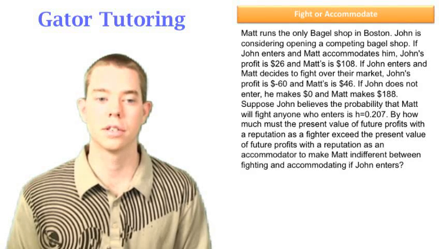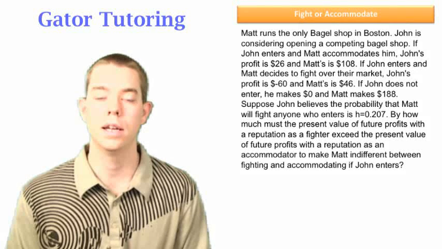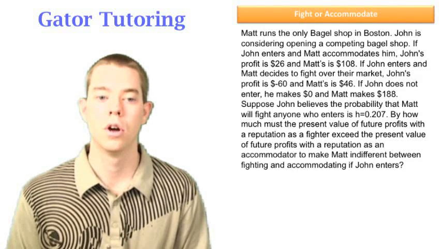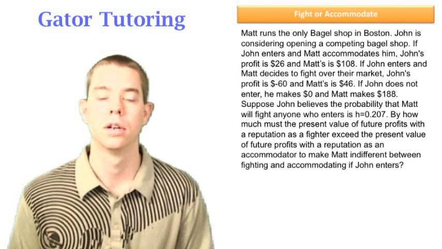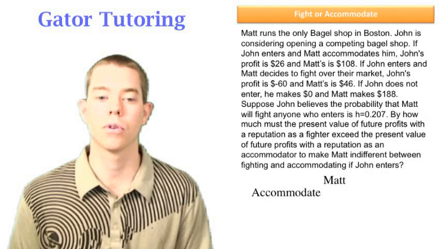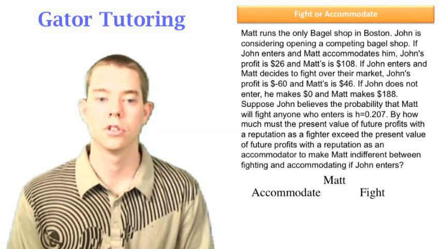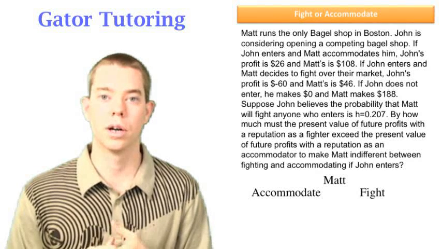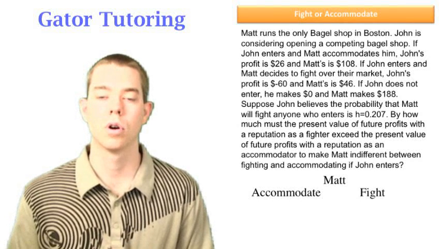So the question starts and says, by how much must the present value of future profits with a reputation as a fighter exceed the present value of future profits with a reputation as an accommodator to make Matt indifferent between fighting and accommodating if John enters? So we know that we're going to be comparing Matt's payoffs because it says to make Matt indifferent. So Matt can either accommodate or fight, because also we know John has entered. That's right in the question, if John enters. So we know that John is entering, and we're going to be comparing Matt's different payoffs, whether he accommodates or fights.